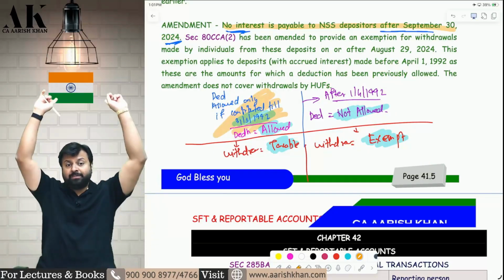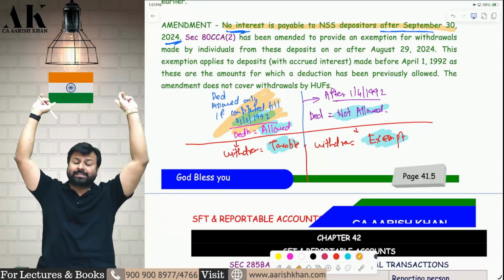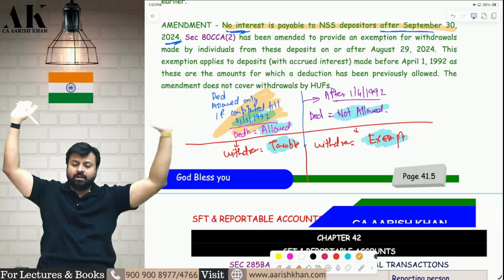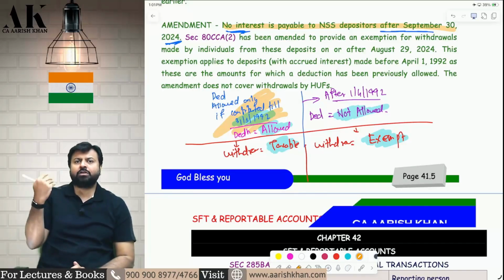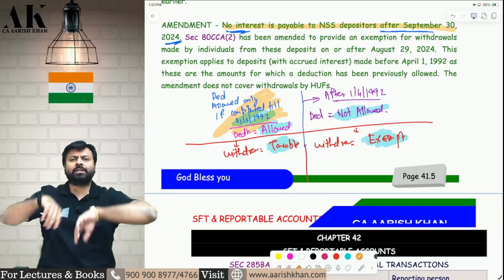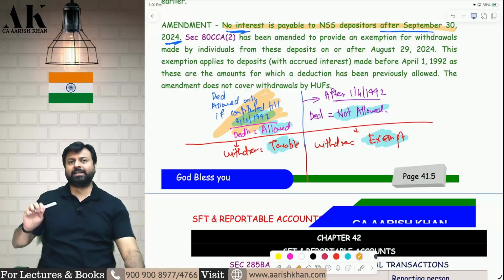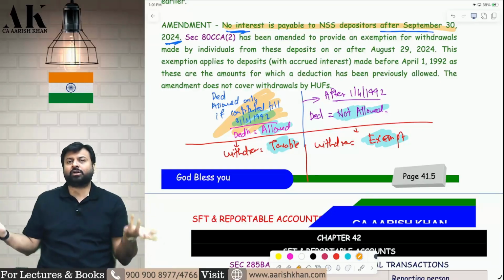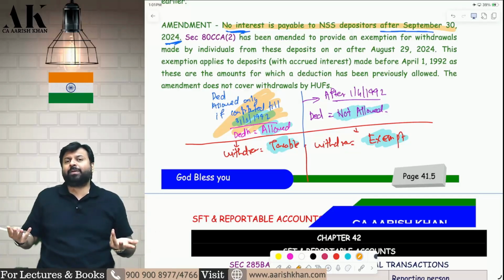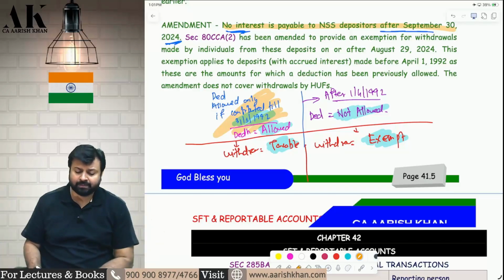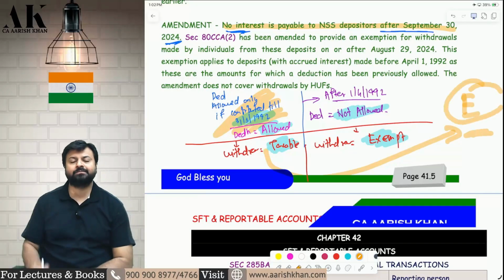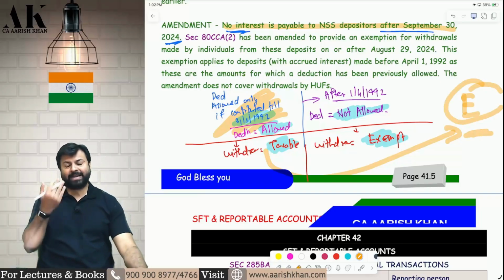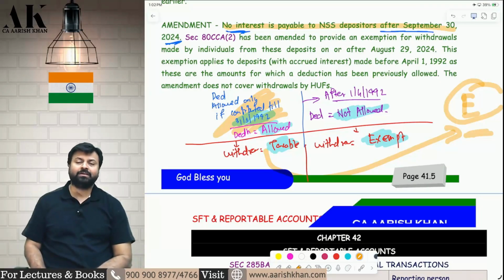The money was deposited before 1992. It is still lying in NSS. Now the government is suddenly saying from 30th September we will not pay you interest. What will you do with the money? Will you keep it in the account or will you withdraw? Everybody will go and withdraw their money now. Obviously, if it is lying with the government and the government is not willing to pay you interest, why will you keep your money there? You will take it back. So they know that everybody will come and take it back. So they said, whomsoever will come and take the money back, we will make this money also exempt. Don't worry.